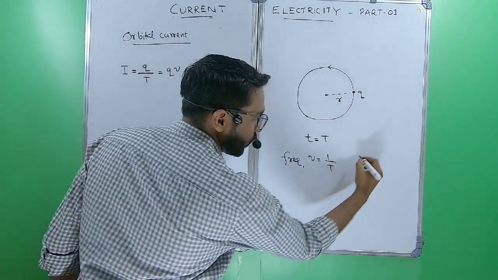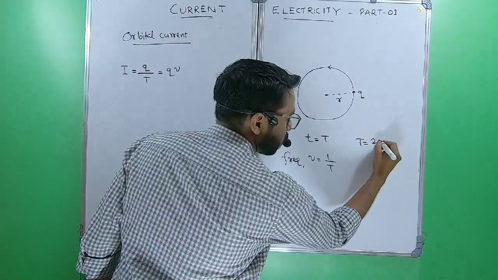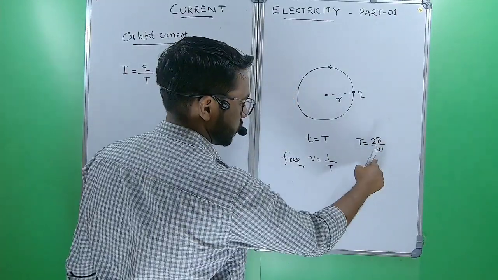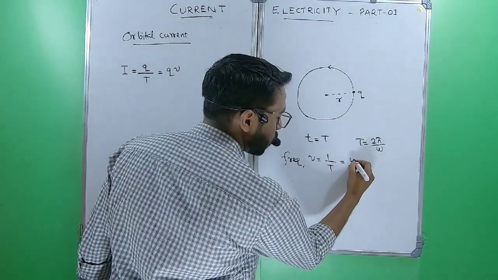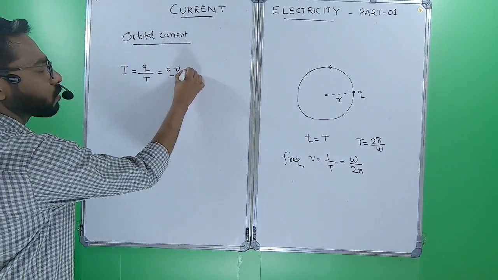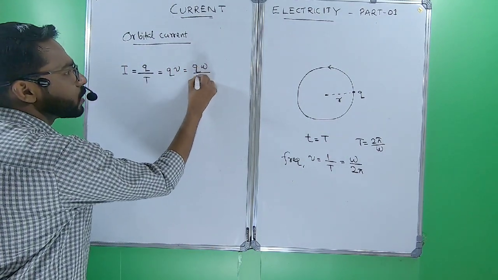And time period is 2 pi by omega, where omega is angular velocity or angular frequency. So nu equals omega by 2 pi, and we can write I equals q omega by 2 pi.